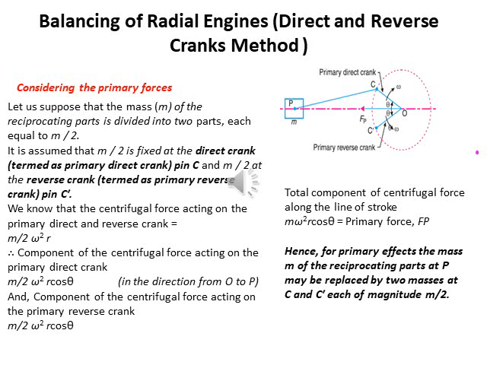The component of the centrifugal force acting on the primary direct crank is m/2 ω² r cos θ, and the component of the centrifugal force acting on the primary reverse crank is m/2 ω² r cos θ. The total component of centrifugal force, m ω² r cos θ, is equal to the primary force Fp. Hence, for the primary effect, the mass m of the reciprocating parts at P may be replaced by two masses at C and C', each of magnitude m/2.